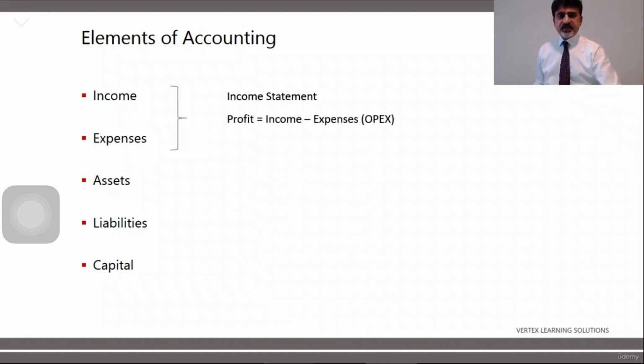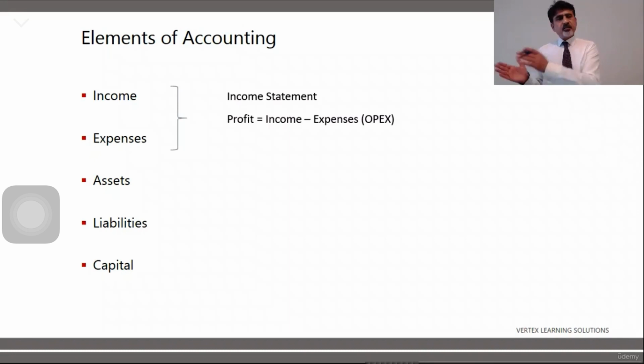And what do we get as a result? We get profit. Profit is what? Profit is income minus expenses. Like if you receive $100 and you spend $90, $10 is your profit. So whatever remains within the business, $10 remains in the business, that $10 is your profit.